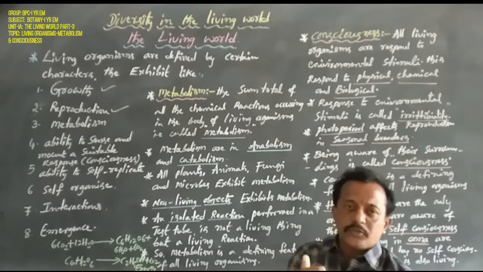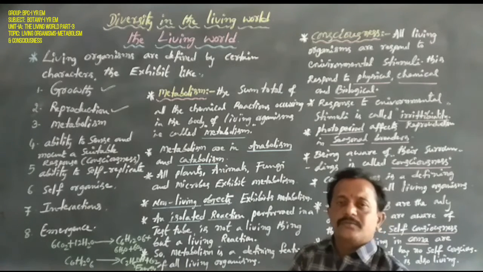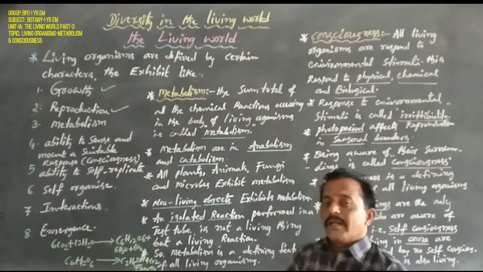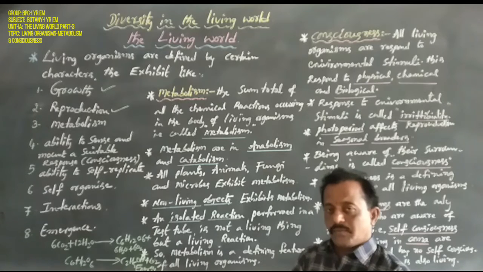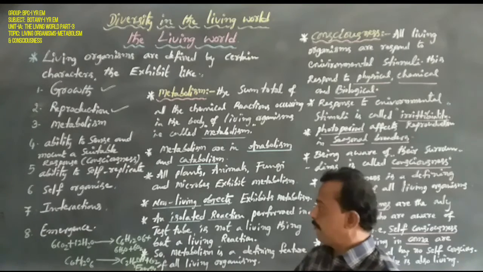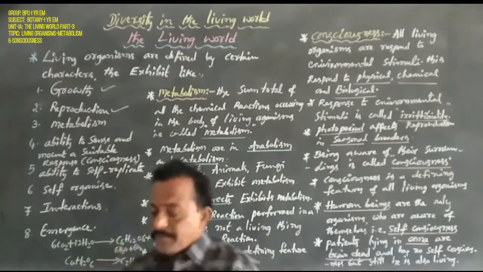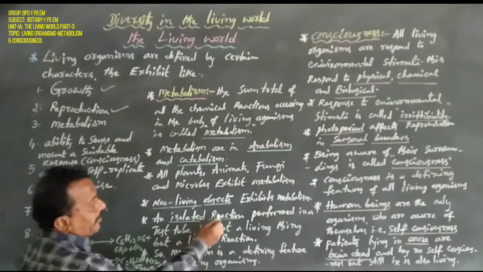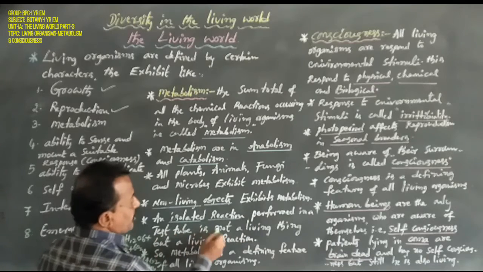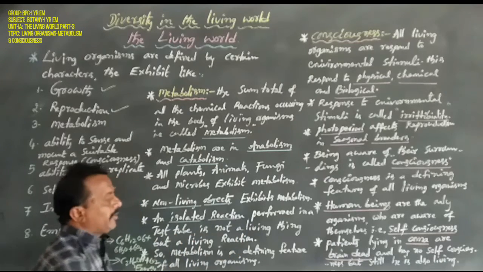All living organisms grow from the inner side, but non-living objects, especially sand mounds, mountains and boulders, also grow by external growth, that is, growth on the outer side. Okay, now the next one: chemical reactions. An isolated reaction performed in a test tube is not a living thing but a living reaction.